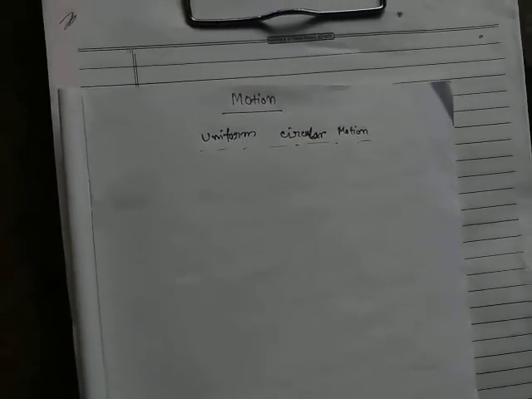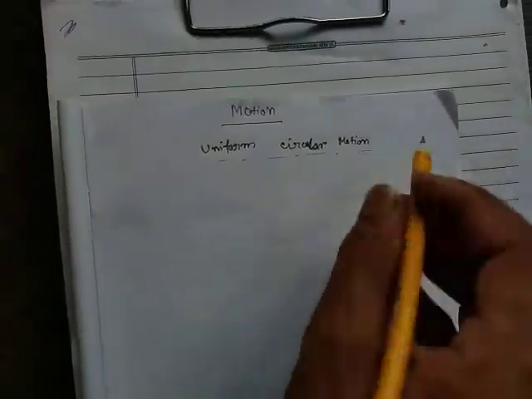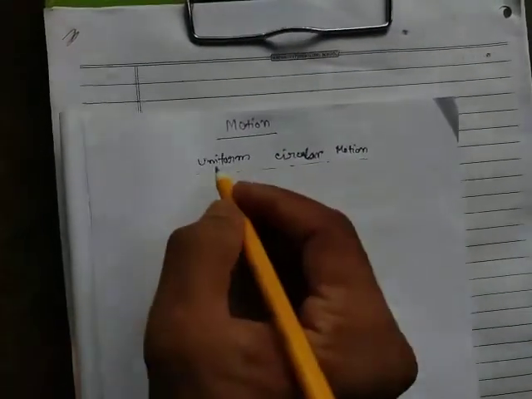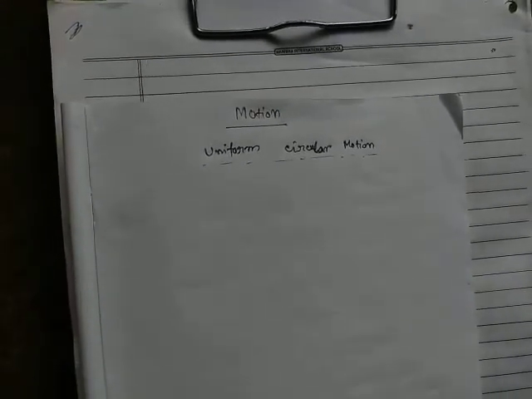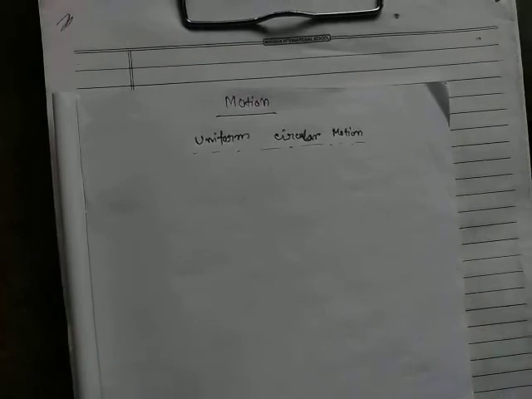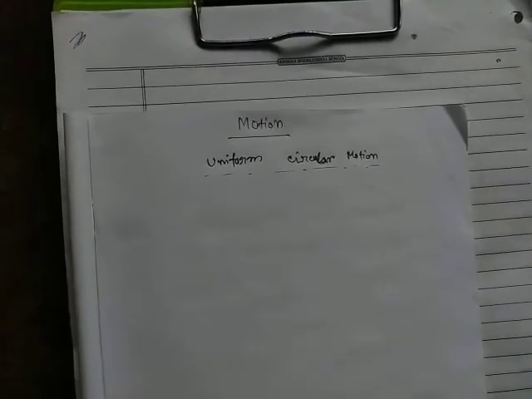Uniform circular motion means the circular motion of a body having uniform or constant speed is known as the uniform circular motion. Clear? Listen to this definition again. The circular motion of a body. Circular motion means the motion in a circular path. Next, what is uniform? Uniform means constant speed. So the circular motion of a body having uniform or constant speed is known as the uniform circular motion.